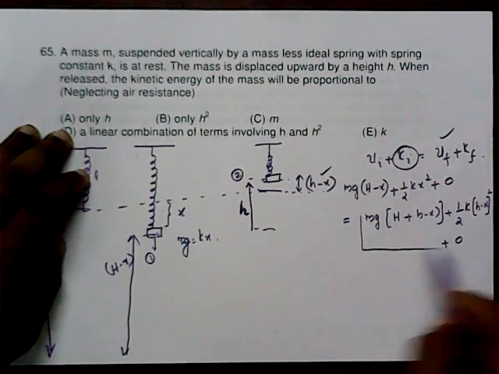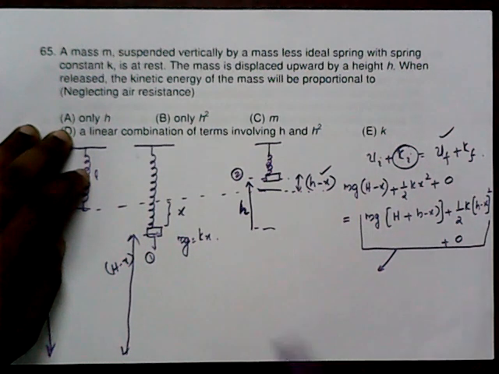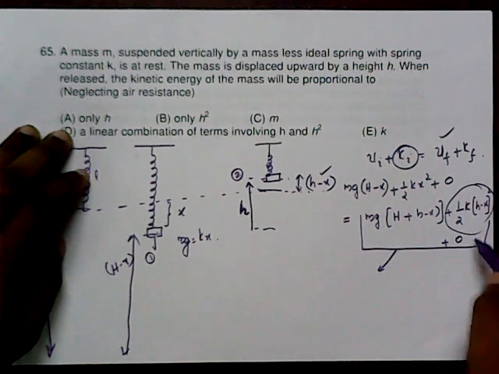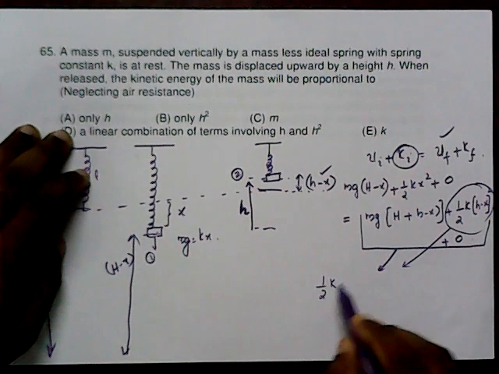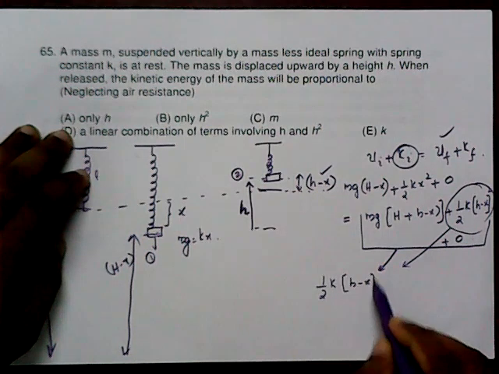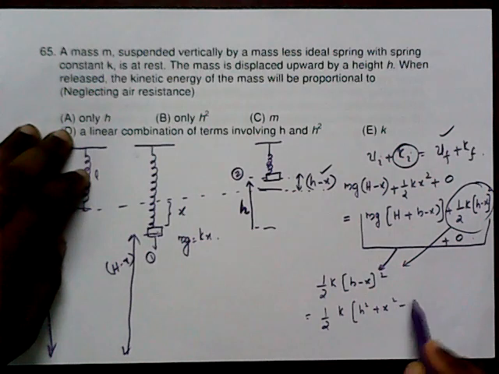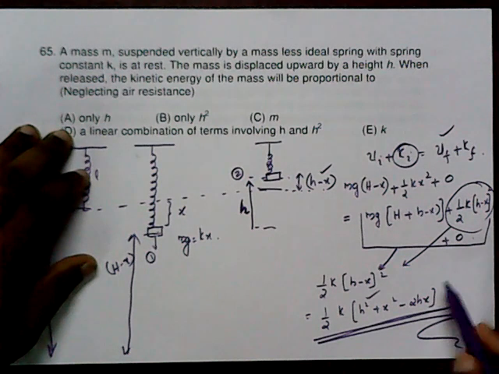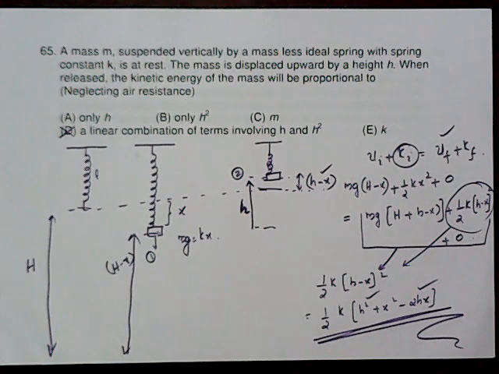Keep in mind this amount of energy is utilized in gaining the kinetic energy. So this part is fully converted into the kinetic energy. If you take that function as half k into h minus x the whole squared, that is equal to half k into h squared plus x squared minus 2hx. That is a very important concept, and it purely depends upon the square of h and x. Hence we can say D is the answer. That is a very important concept there.